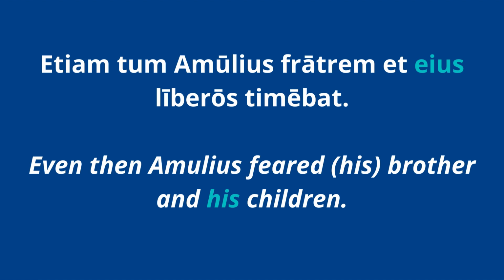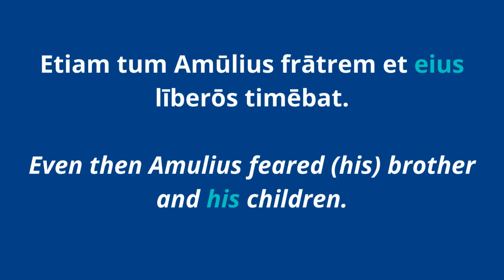So who am I talking about? Because in the context of the sentence, I'm referring to a man, that's how I know it's "his children." Actually, it's not Amulius whom it's referring to, rather it's Numitor. So in the story, Amulius is fearing the children of Numitor, but the same idea applies. You're still talking about a man, it's still genitive singular, it's going to be "his." Okay, so you have to use the context clues and look back and say, where's my antecedent to figure this out?